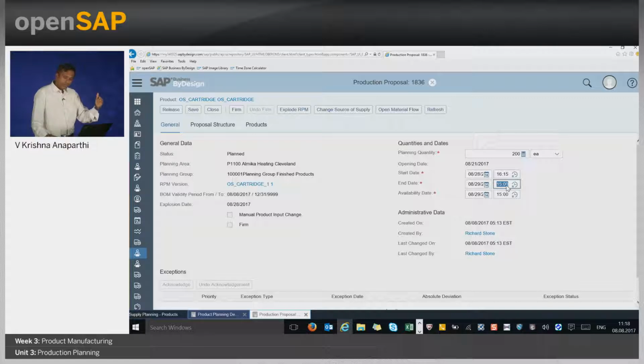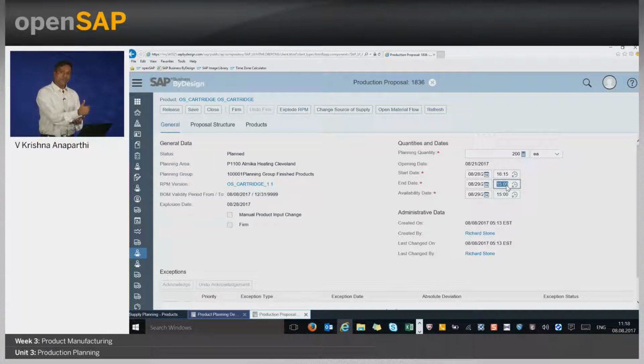But when it is trying to do that, it understands my plant will only work from morning 9 o'clock. So between morning 9 o'clock and afternoon 3 o'clock, there is only 6 hours time left. So it consumes the entire 6 hours of the 29th August, and then it goes back to the previous day to consume the rest of the 45 minutes.